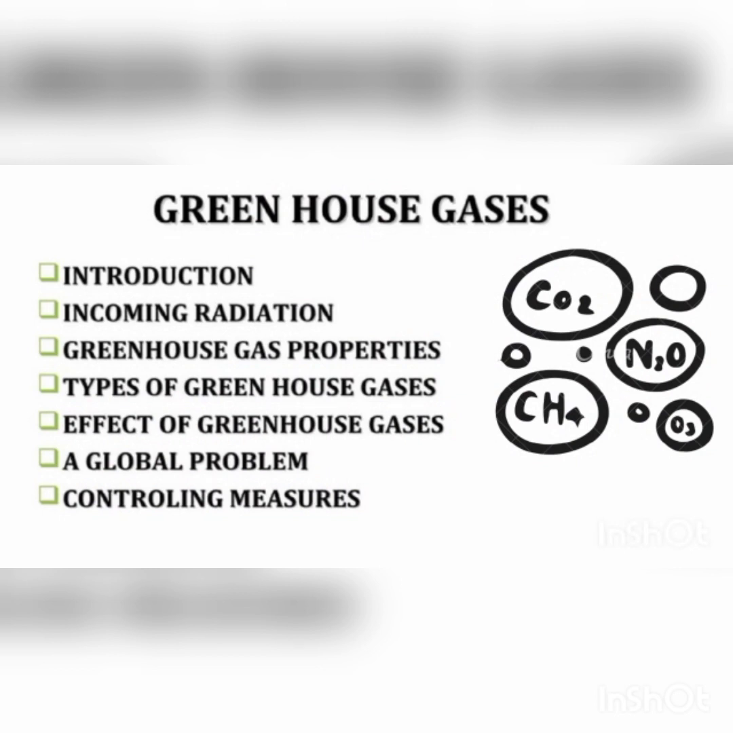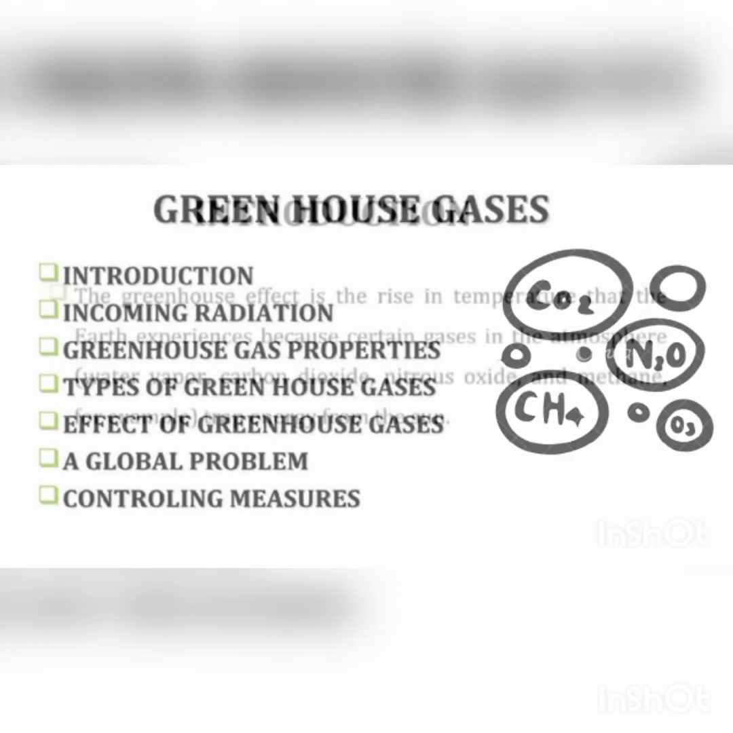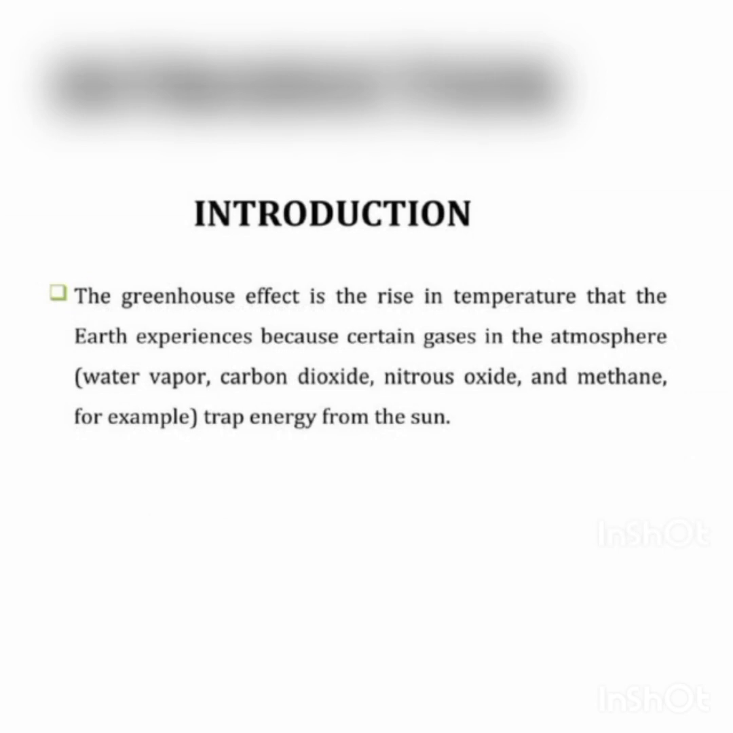Controlling measures. Introduction. The greenhouse gas effect is the rise in temperature that the earth experiences because certain gases in the atmosphere, water vapor, carbon dioxide, nitrous oxide and methane for example, trap energy from the sun.